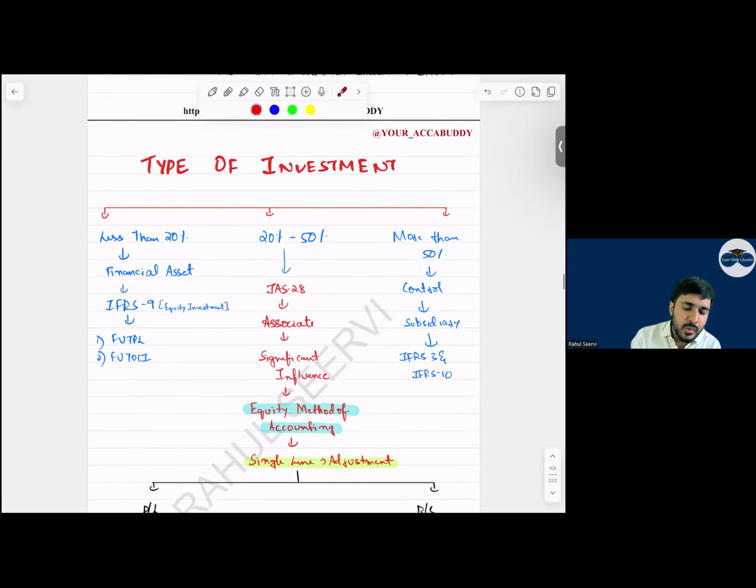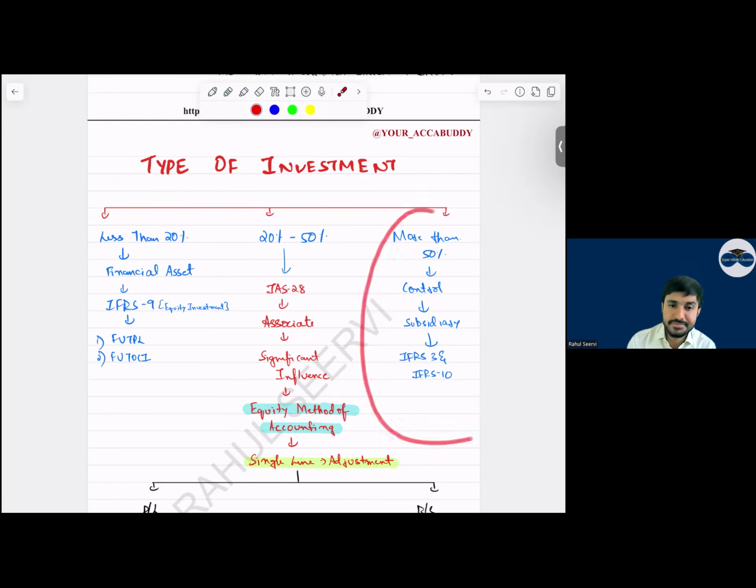Now see, if less than 20%, financial asset at fair value through P&L or fair value through OCI. 20 to 50%, we say this is significant influence, and we do equity accounting. Now in the exam, will the examiner directly say that there is significant influence for you? No beta, you have to identify. Once you identify, you should mention that we will do the accounting as per IAS 28. We will follow the equity method, a single line adjustment. We will show share of associate profit and investment in associate in the balance sheet.